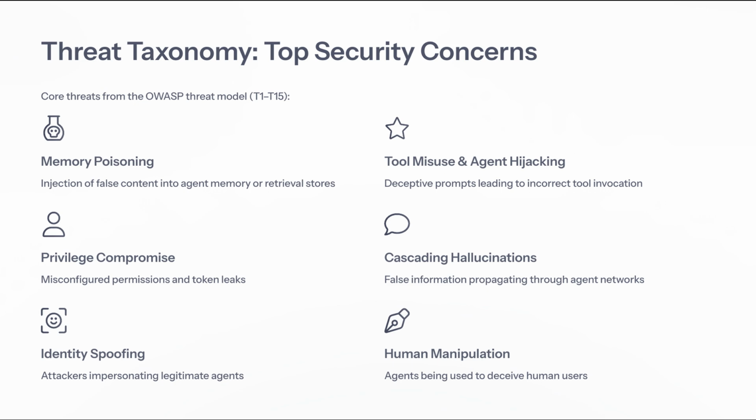Privilege compromise is another concern, often stemming from misconfigured permissions and token leaks, which can expose our systems to unauthorized access. Cascading hallucinations can occur when false information propagates through agent networks, making it increasingly difficult to discern truth from fiction. And there's identity spoofing, where attackers impersonate legitimate agents, and human manipulation, where agents are used to deceive users. Next, we'll take a closer look at memory poisoning, what it is and why it matters.